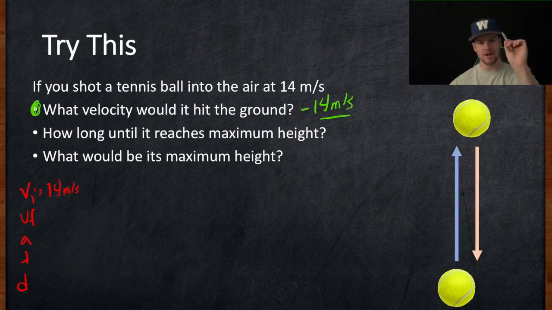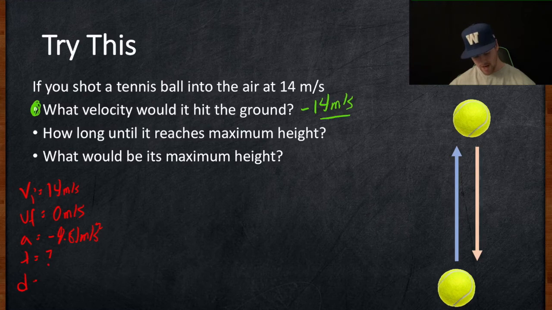That's the very, very top. At its maximum height, it's going 0. It goes 14 meters per second up to stopped, and right then it's at its maximum height. So I can put 0 meters per second there. My acceleration, I know, is negative 9.81 meters per second squared. The time, that's what I'm looking for. And the displacement, I don't know that either. But the first one's looking for the time, so I'm looking for the one without D.